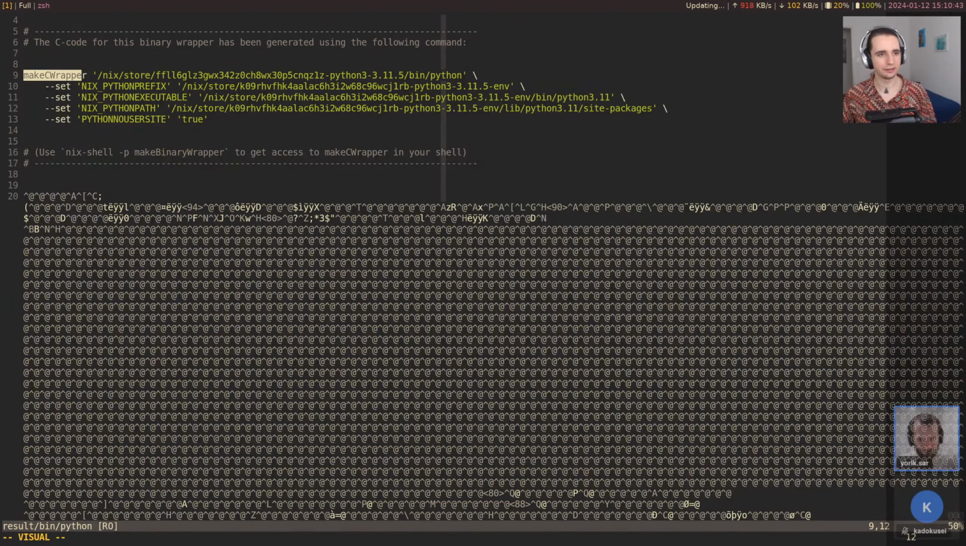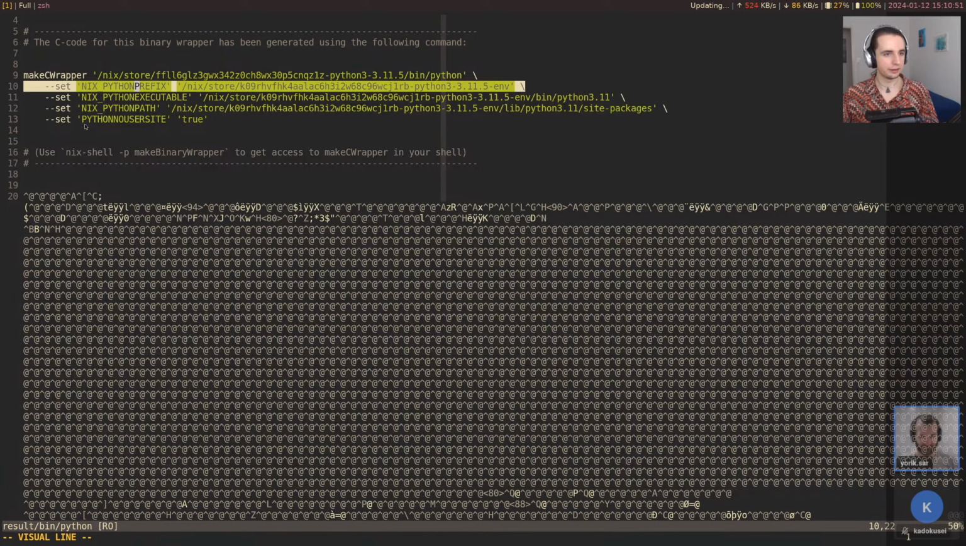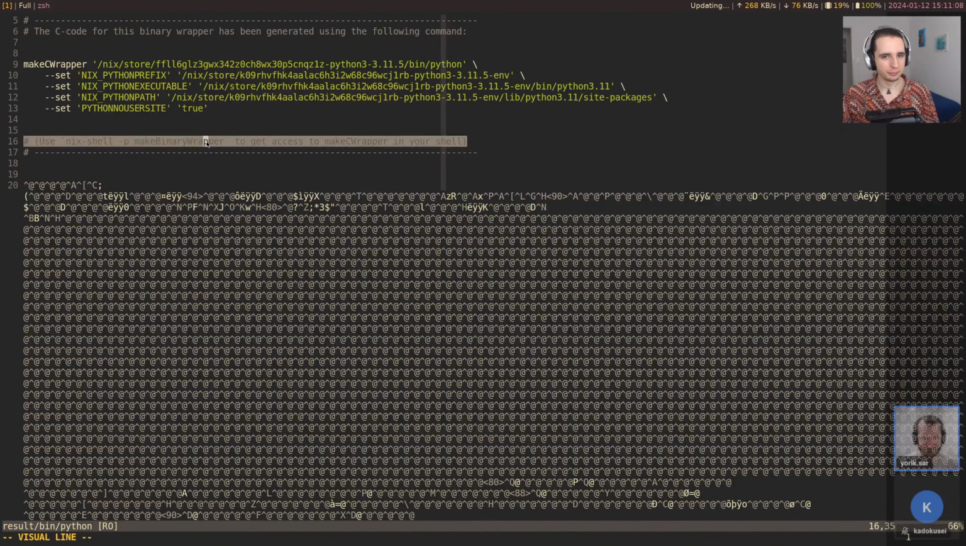So it actually builds some very simple C code to do this kind of wrapping, like it sets environment variables before running. It can also do other functionality, and to allow people to see what's up with that ELF binary, this information gets inlined into the binary. And so we can see here, it has been generated using the following command: use nix-shell make-binary-wrapper to get access to make-C-wrapper.